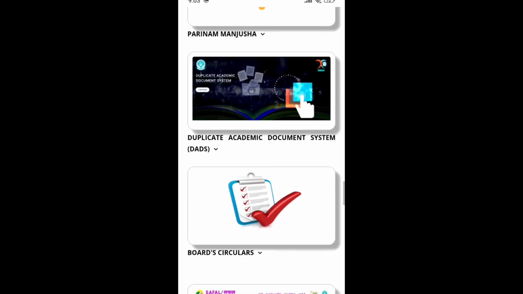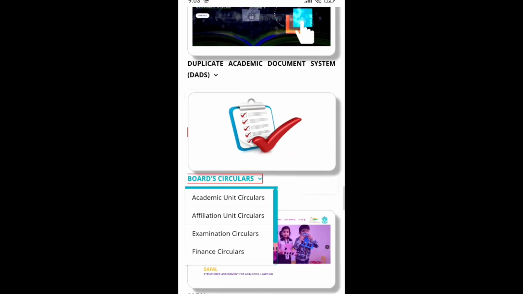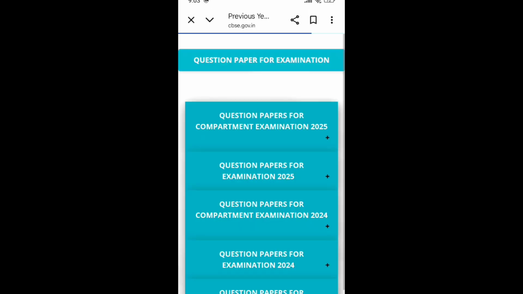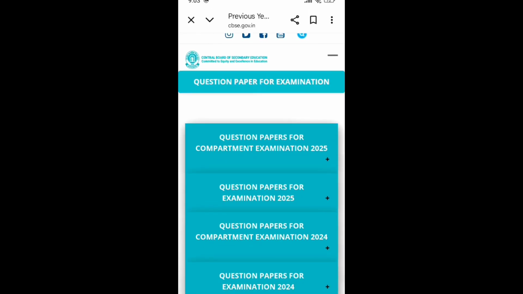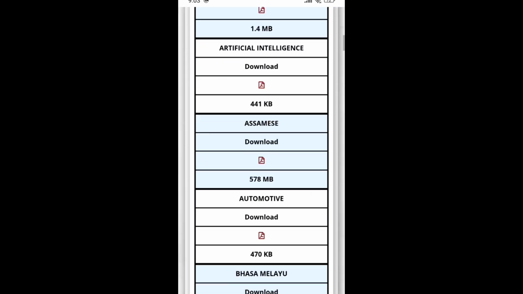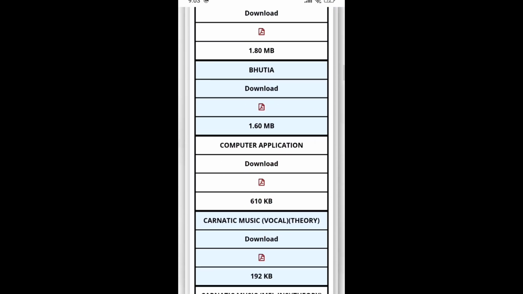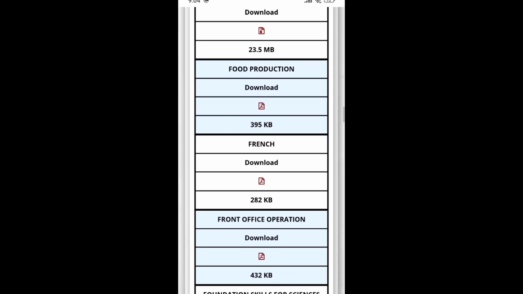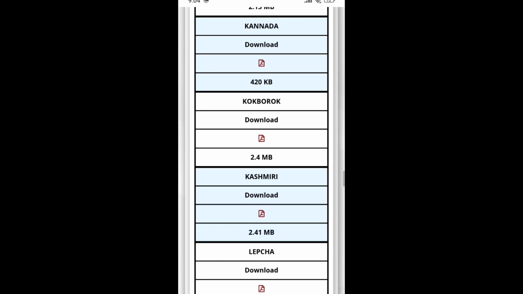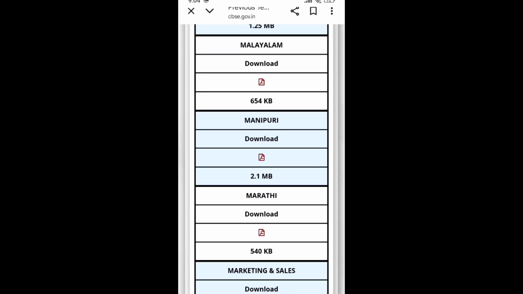When you click on board exams, you will see options like PYQs and sample papers. Click on any branch you like, and you'll see different question papers. You can also download the question papers along with the answer key. So just put a timer for 3 hours, attempt the question paper, check the answer key, and assess yourself. This is the best way possible to revise.